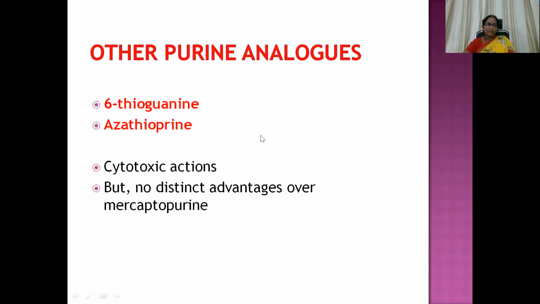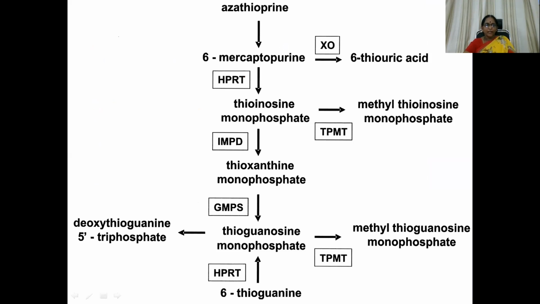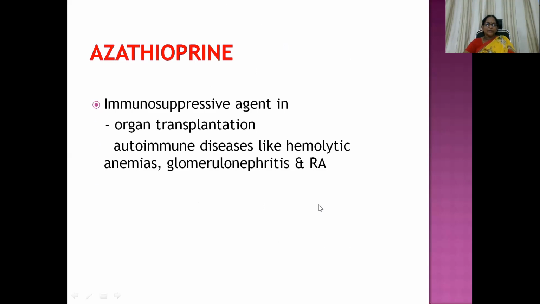And other purine analogs are 6-thioguanine and azathioprine, which have cytotoxic actions but no advantages when compared to the mercaptopurine molecule. So 6-thioguanine, all this pathway is same. It is going to take the help of HGPRT enzyme, getting converted to thioguanosine monophosphate and thioguanosine triphosphate and the methyl thioguanosine monophosphate molecule here. That is the metabolism of this molecule. Then azathioprine, it is an immunosuppressive agent which is used in the management of organ transplantation and also autoimmune diseases like hemolytic anemias, glomerulonephritis and rheumatoid arthritis.